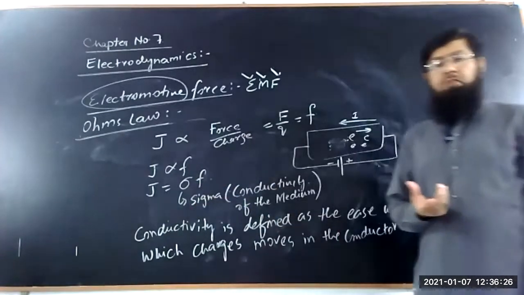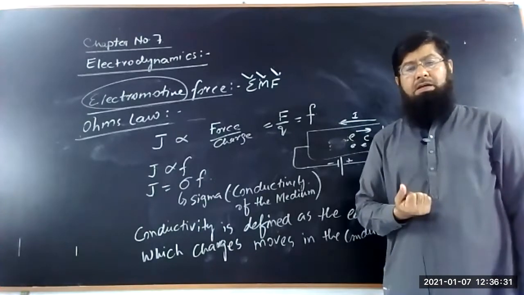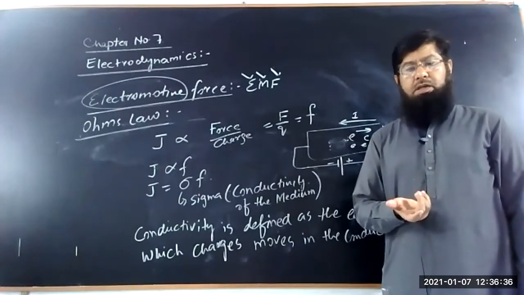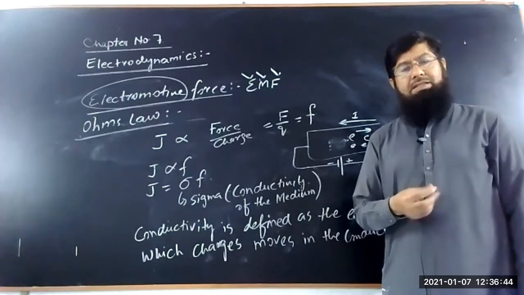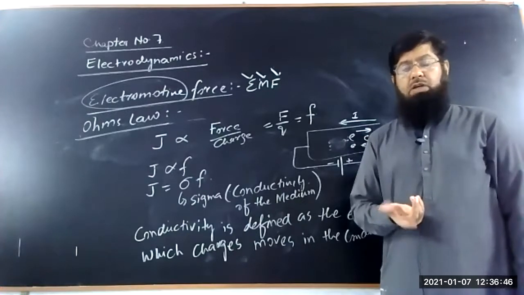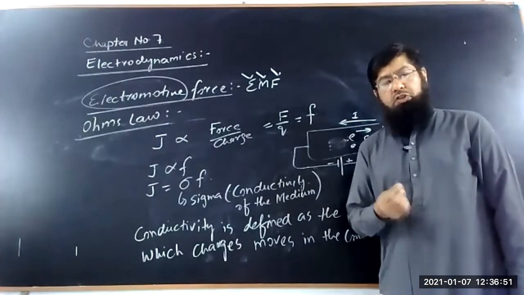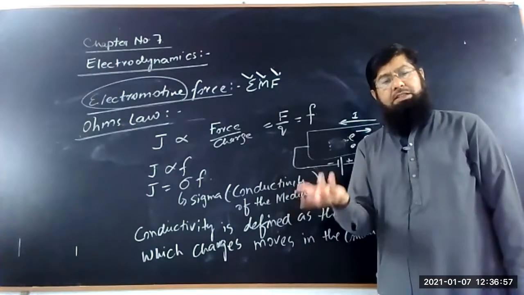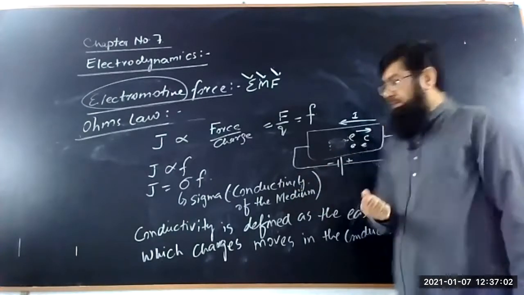This conductivity depends upon the nature of the material. As you know, the conductivity of copper is very good, higher than the conductivity of iron, while the conductivity of carbon is very low, almost negligible, because the resistivity of carbon is higher. So conductivity is a property of the material which shows how the charges move in the conductor.